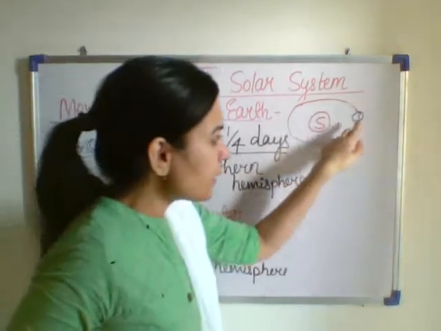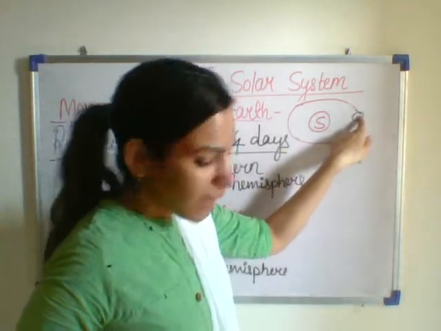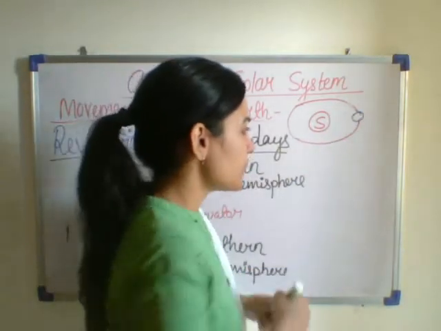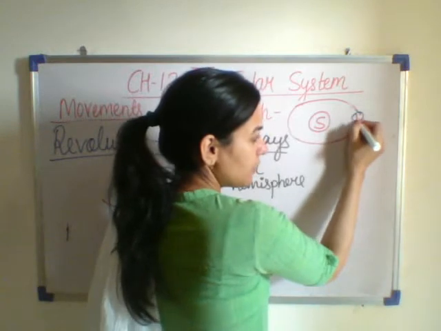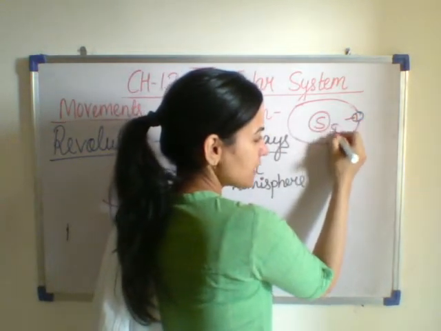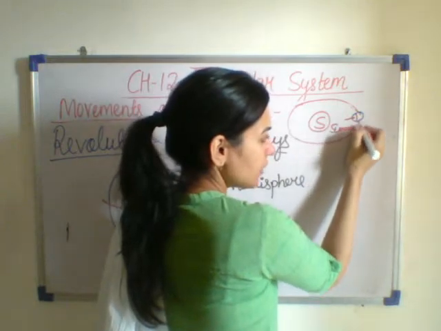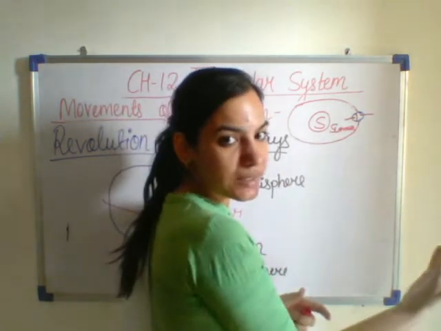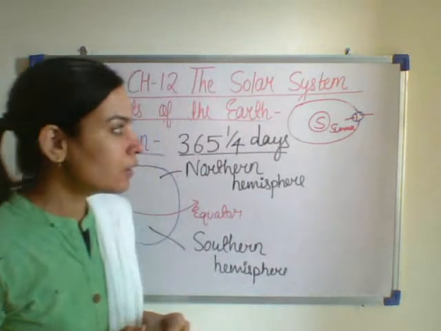So the part, like now the earth is revolving like this. Now if we divide it, this will be the center. Now this part which is facing towards the sun will be having the summer, and the part which is at the back side will be having the winters.